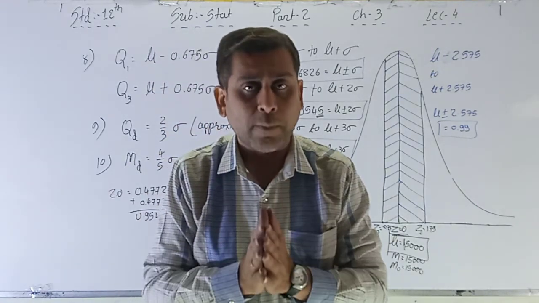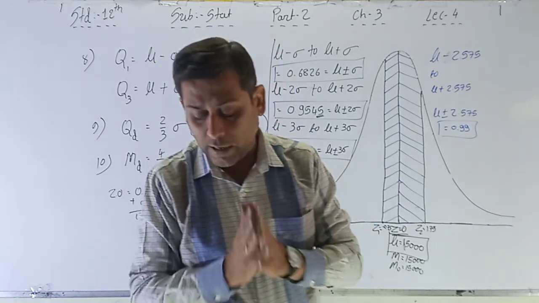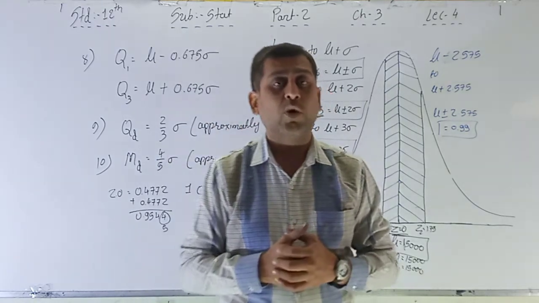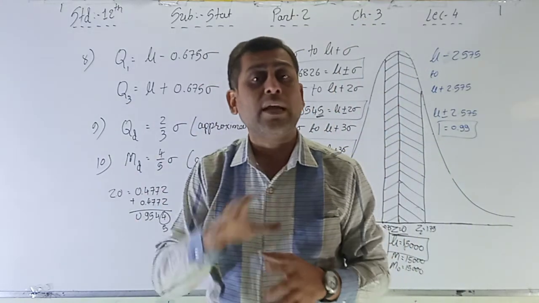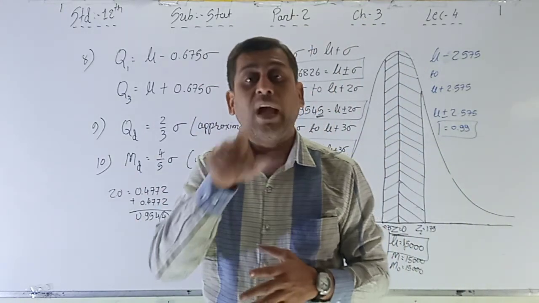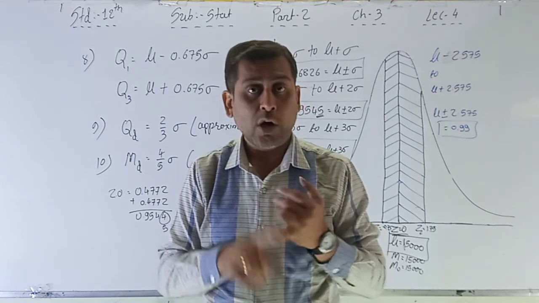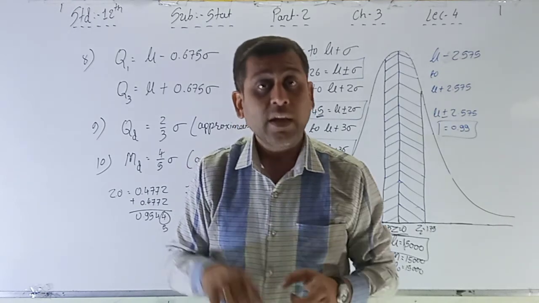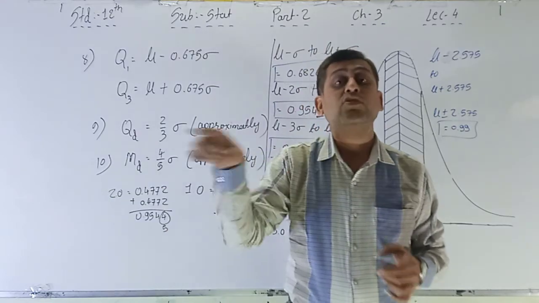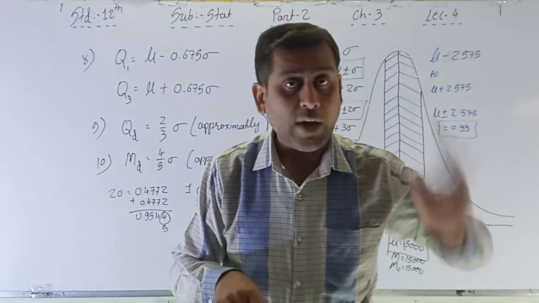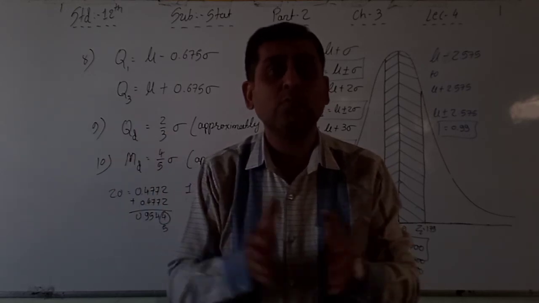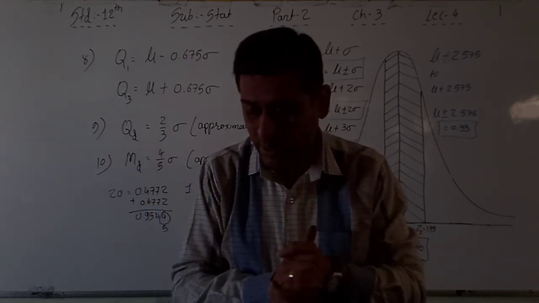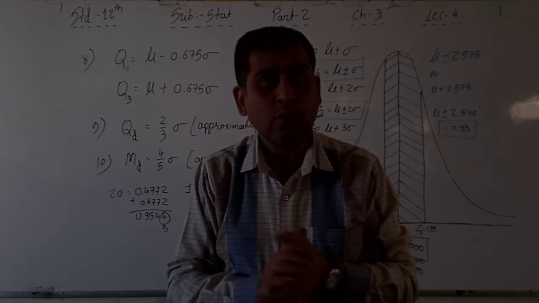The properties of the standard normal distribution are mostly the same. Read the properties given on page 110, and they are the same. This is the normal distribution property, which you can call the X property. The normal random variable is X and the standard normal variable is Z. The properties of X, the normal variable, and the properties of Z are both equal.